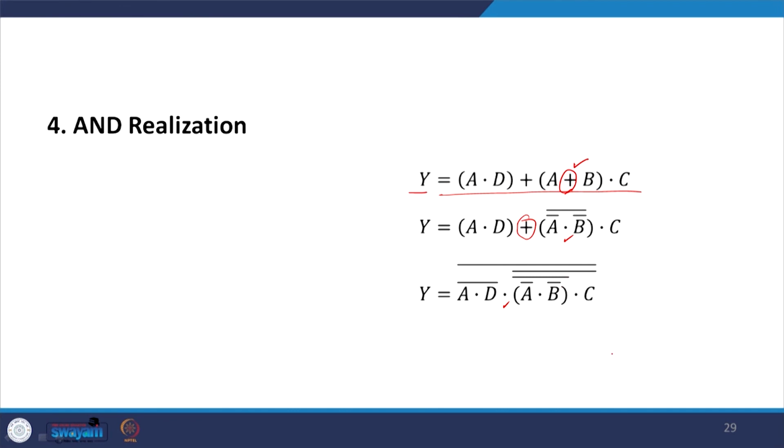Okay. This is basically invert of individual, that is A and B, and its whole invert, and similarly here it is going to be the invert of this and invert of this and then whole invert. So, invert of this is this one and invert of this is this one, okay, and then you have the whole invert. So, this is the AND realization.